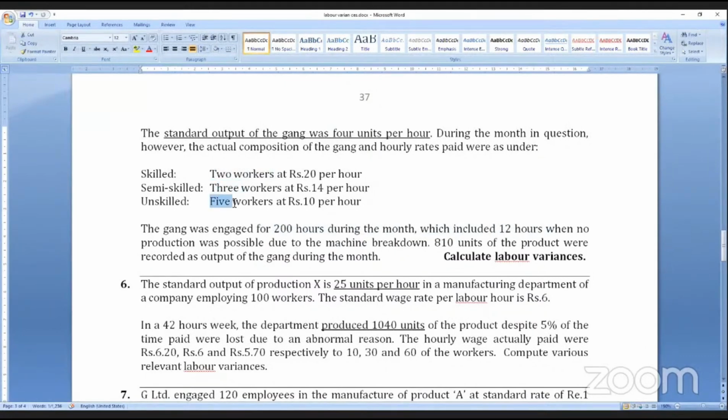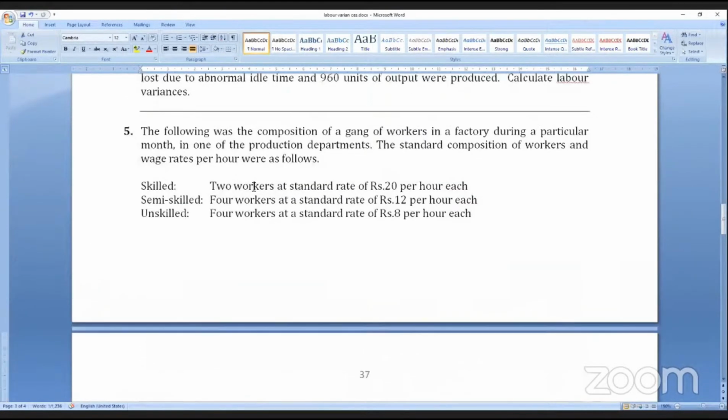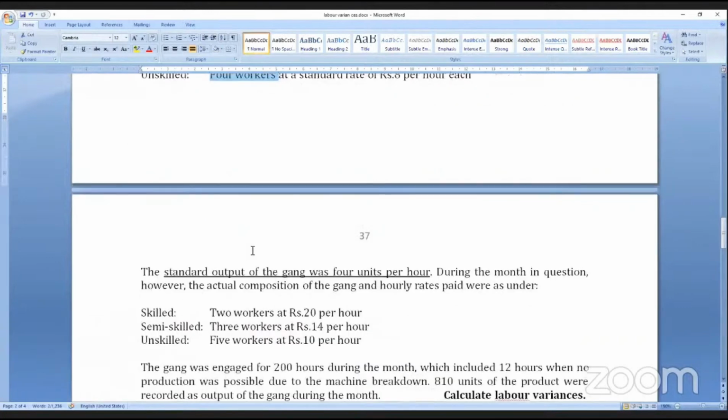That's actual hours worked. Revised standard hours is equal to total actual hours worked, 188, divided in the ratio of standard proportion 2 is to 4 is to 4. You will get revised standard hours. And now the answer: 1 minus 2, 3 minus 2, 1 minus 3.